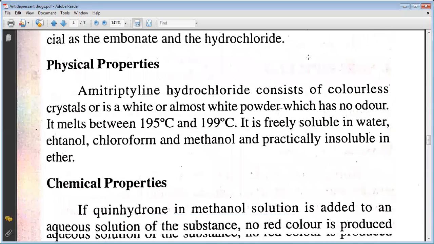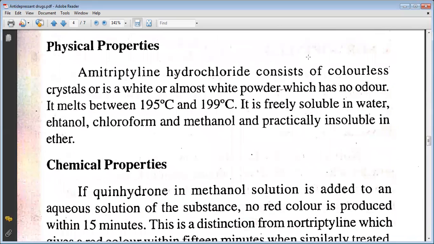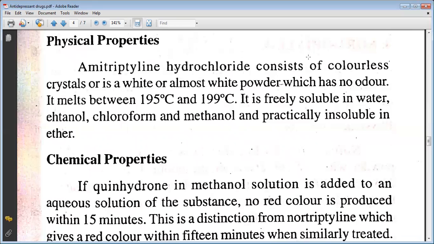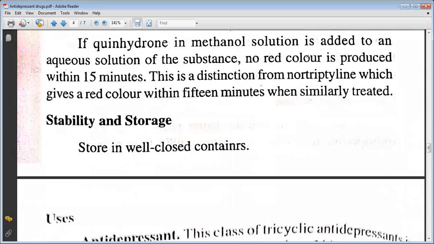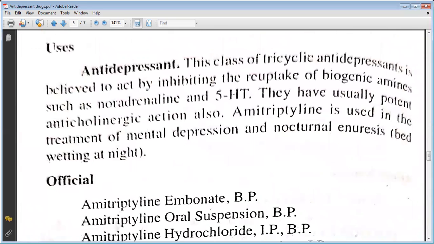Amitriptyline hydrochloride consists of colorless crystals or is a white or almost white powder which has no odor. It melts between 195 to 199 degrees Celsius. It is freely soluble in water, ethanol, chloroform, and methanol, and practically insoluble in ether. If quinhydrone in methanol solution is added to an aqueous solution of the substance, no red color is produced within 15 minutes. This is a distinction from nortriptyline, which gives a red color within 15 minutes when similarly treated. It is stored in a well-closed container and is used as antidepressant.